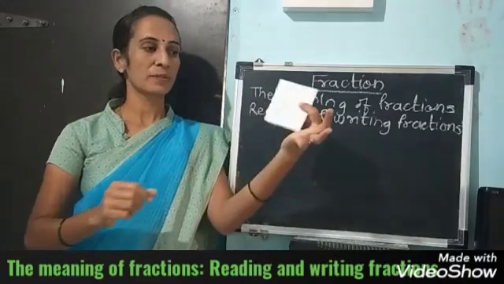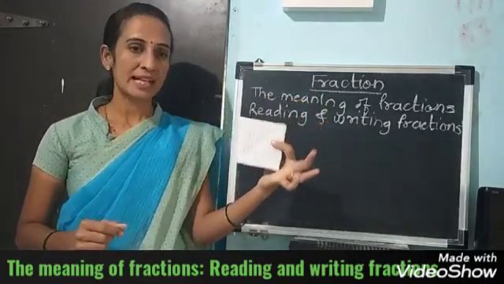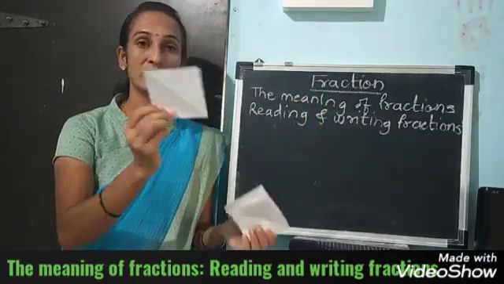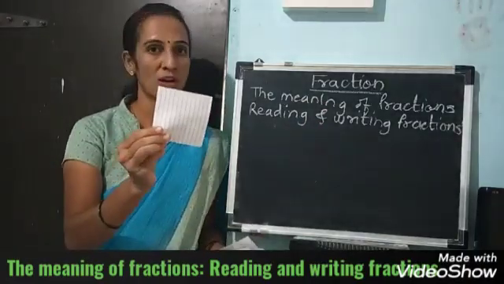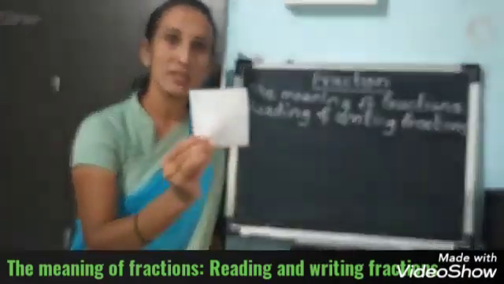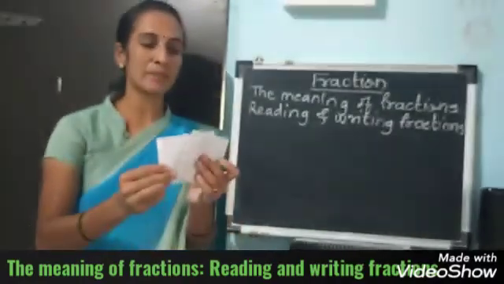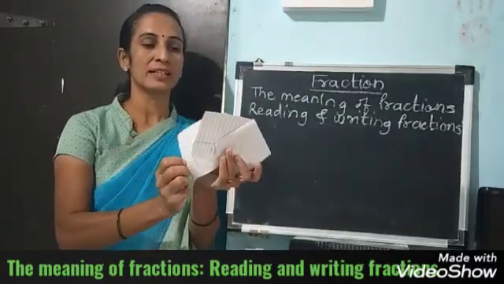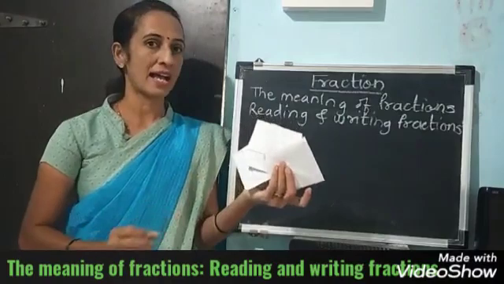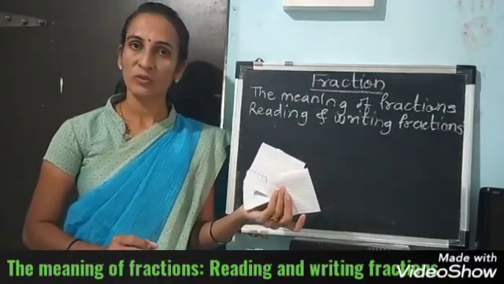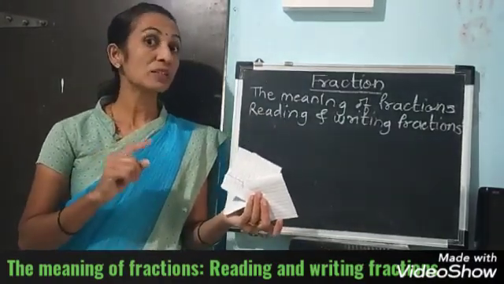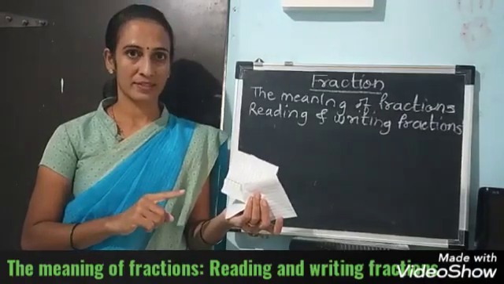So we can say it is 1/4. One part is called 1/4. This is 1/4. And these 3 parts, 1, 2, 3, are called 3/4. We have to learn these fractions.